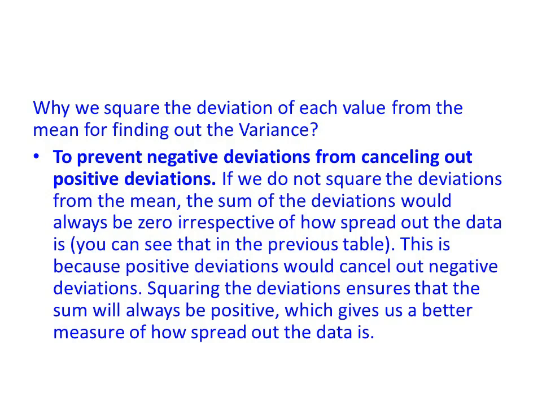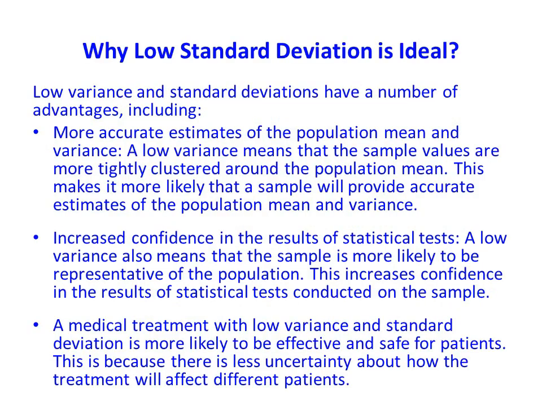Why is low standard deviation ideal? Low variance and standard deviations have a number of advantages, including more accurate estimates of the population mean and variance. A low variance means that the sample values are more tightly clustered around the population mean. This makes it more likely that a sample will provide accurate estimates of the population mean and variance. Increased confidence in the results of statistical tests.